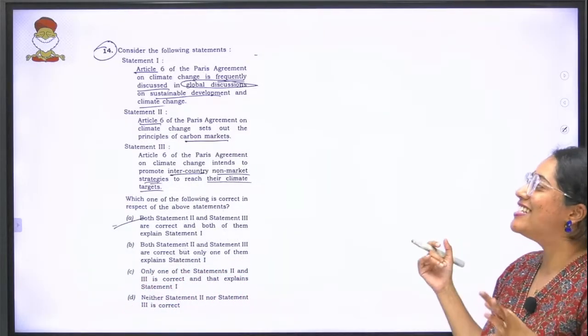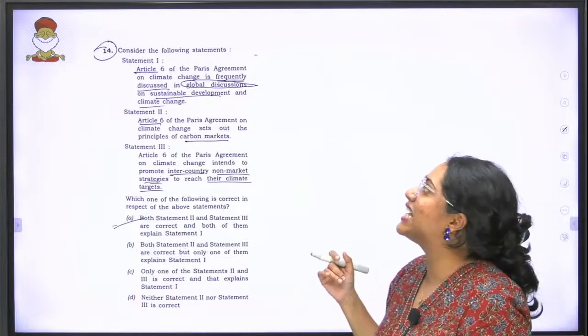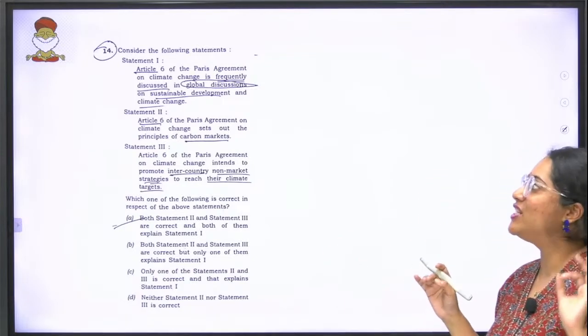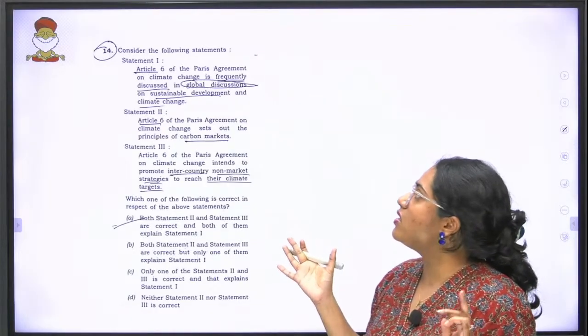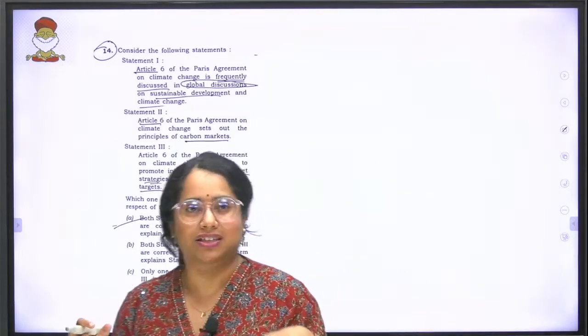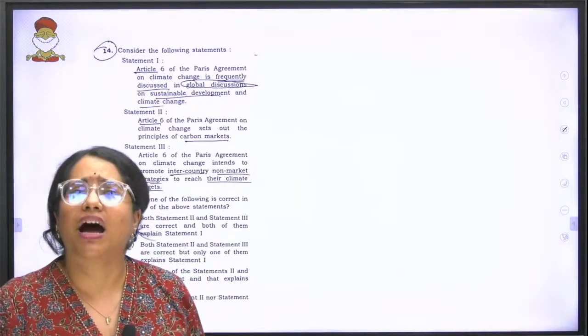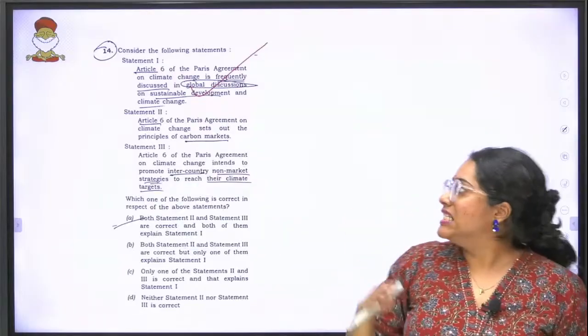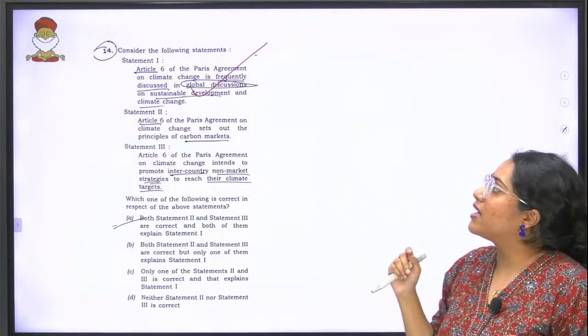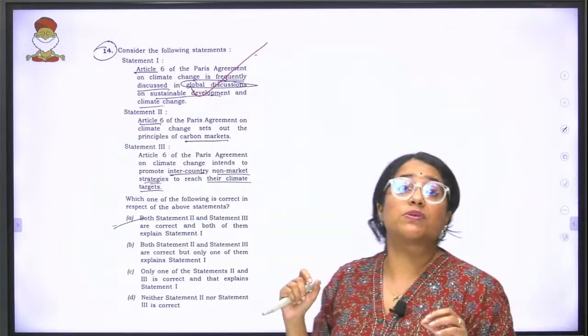Now consider the following statements. Article 6 of the Paris Agreement on climate change is frequently discussed in global discussions on sustainable development and climate change. Yes, it's a very general statement. Article 6 is discussed. That is correct. The second statement is Article 6 of the Paris Agreement on Climate Change sets out the principles of carbon markets.